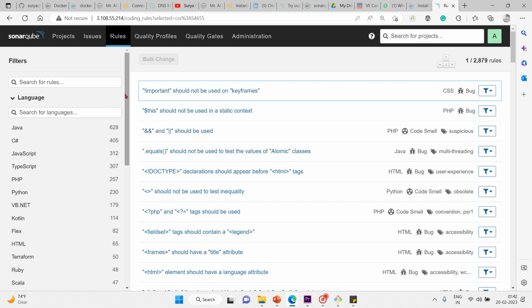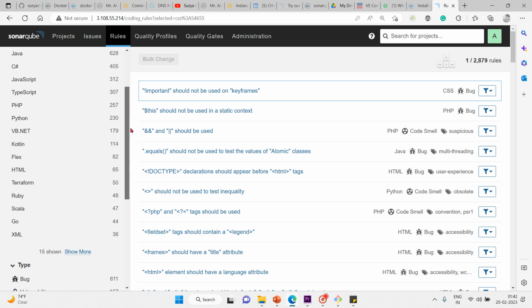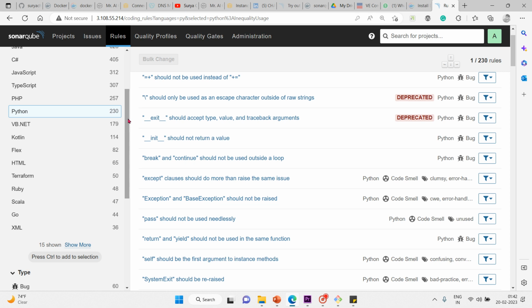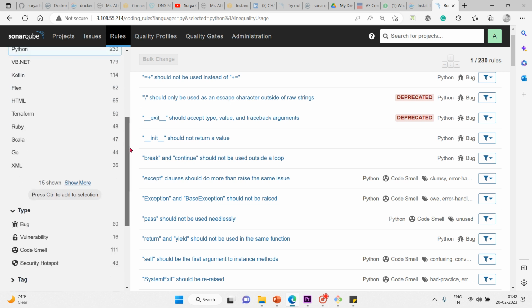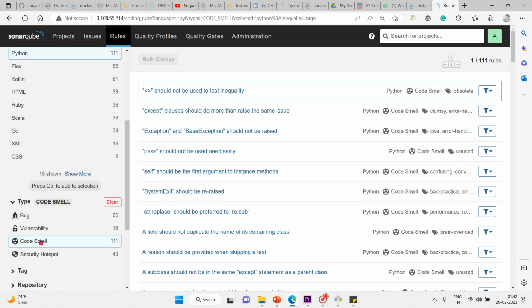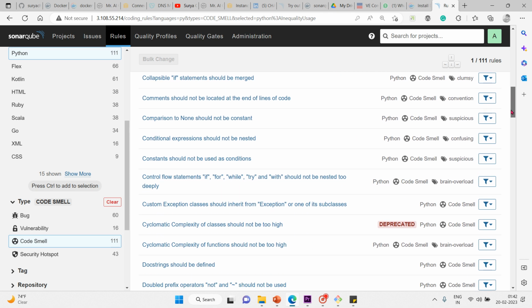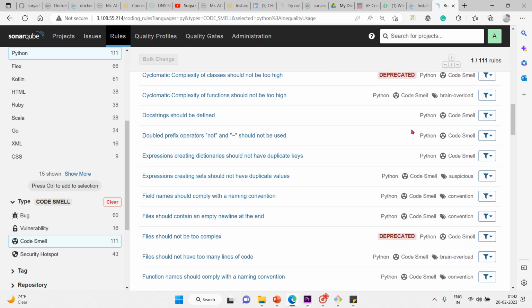So I'll select the simplest one so that it will be easy. I think most of you know this, because you are data scientists, most of you working on Python. So I'll show you the code smells for this. Some of the code smells: pass should not be used needlessly. What happens if you use it continuously? That you have to answer. And in total we have 111. And one more, I'll just scroll through it.